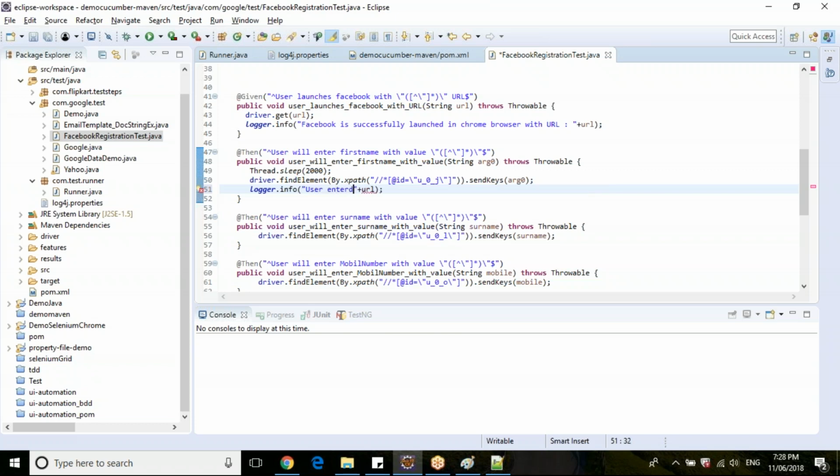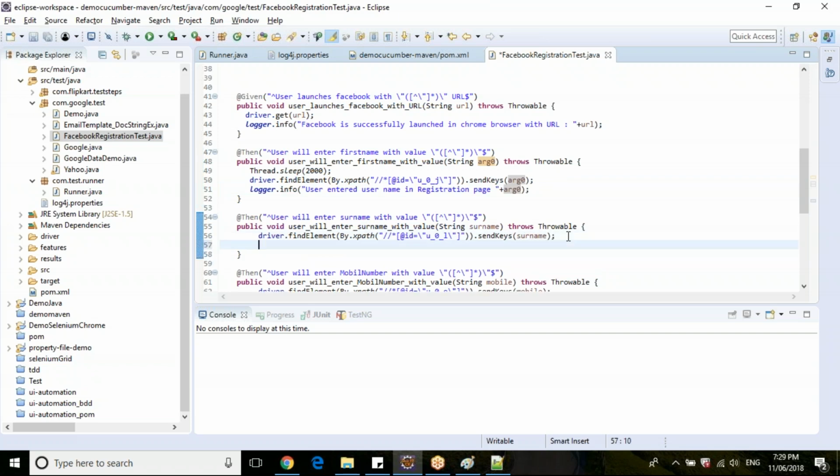So user entered username in login in registration page. What is the username that he has passed? It's argument 0. Just pass this one. So like this, let's write for a couple of logs. Entered surname.